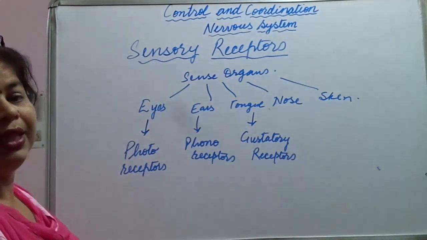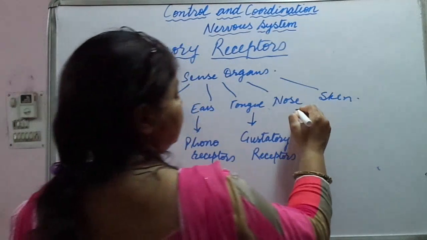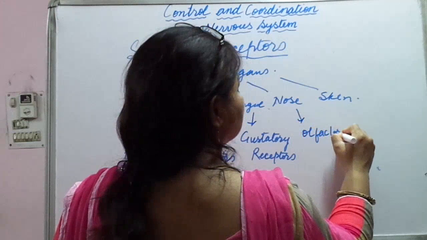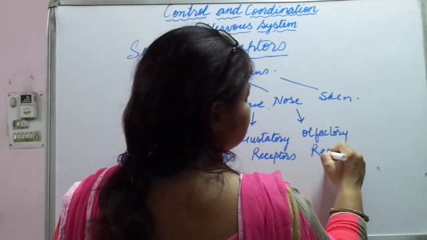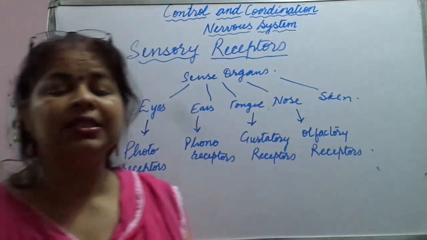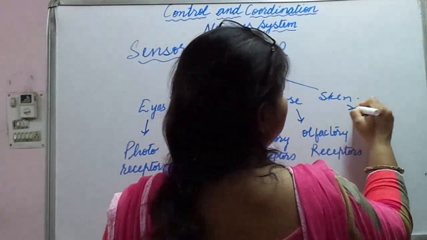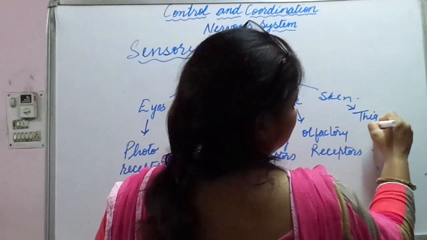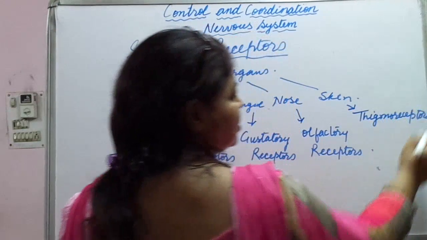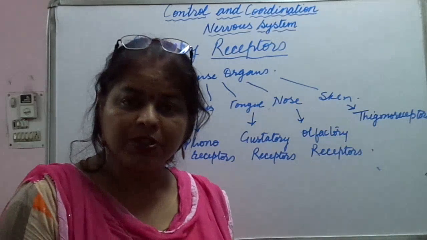Then the nose contains olfactory receptors, which help in smelling. And the last one is skin. Skin contains thigmoreceptors, T-H-I-G-M-O-R-E-C-E-P-T-O-R-S. Thigmoreceptors. So how many types of receptors do we have?